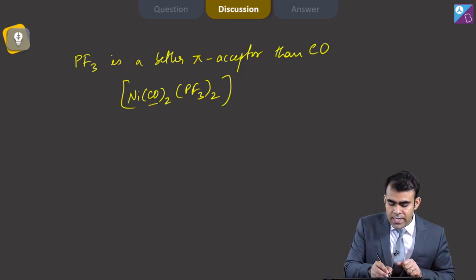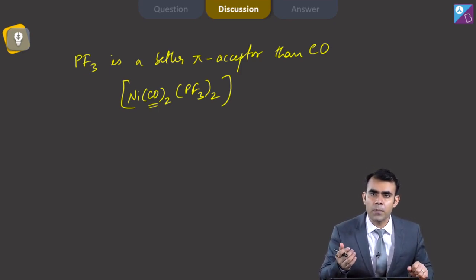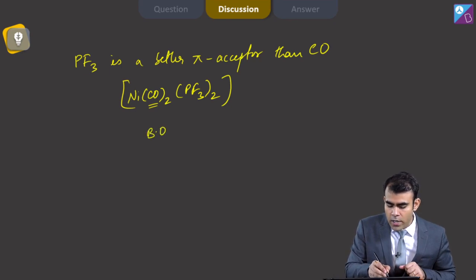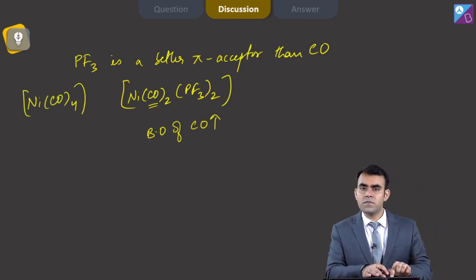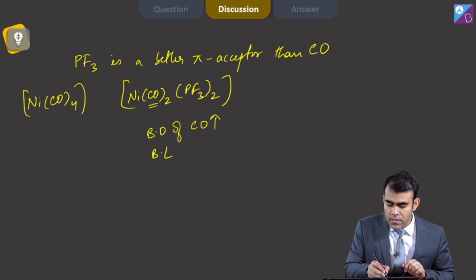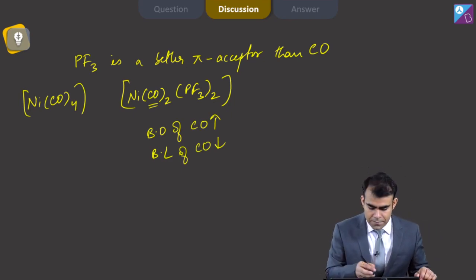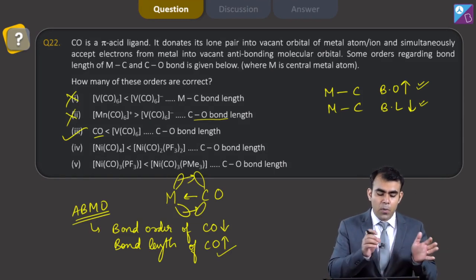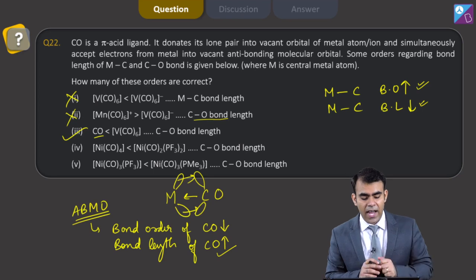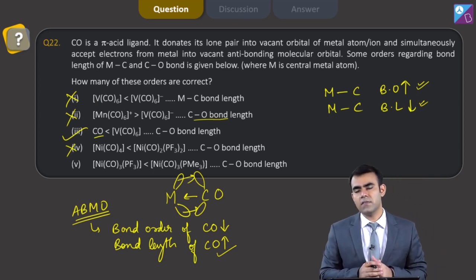As CO is accepting fewer electrons in its anti-bonding molecular orbital, here the bond order of CO is higher than in case of Ni(CO)4, and as the bond order of CO is higher, the bond length of CO will be lesser here. Now let's see. Here the question says that the bond length of CO is larger in Ni(CO)2(PF3)2. We have seen, no, the case is just reverse. So this statement is again incorrect.